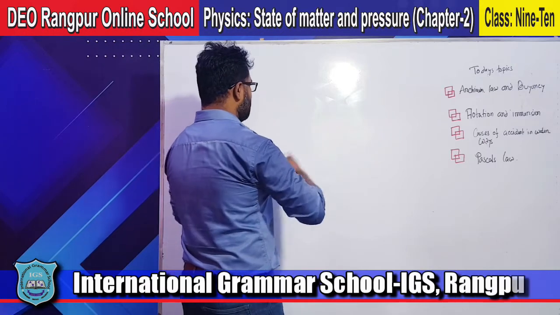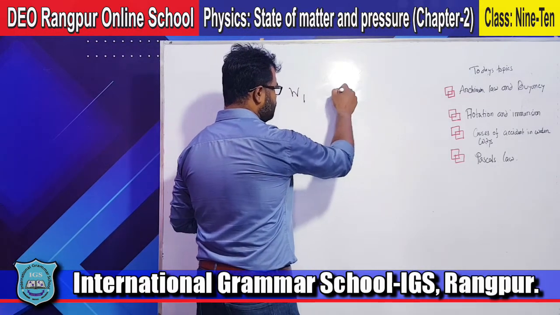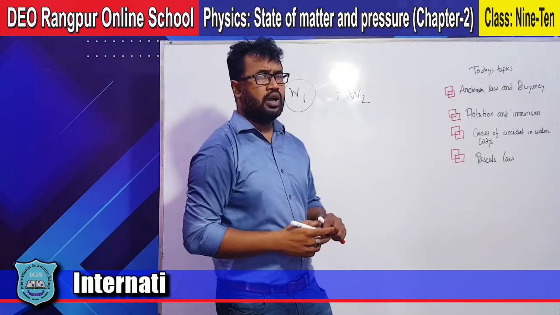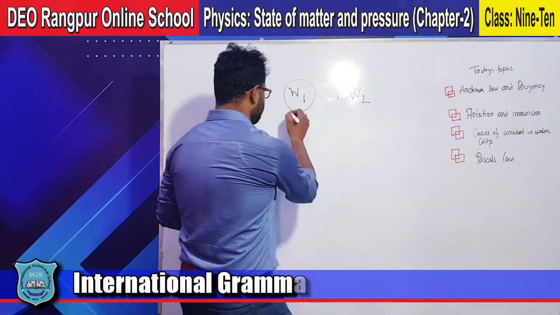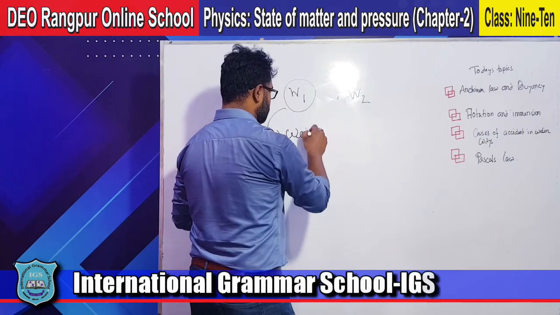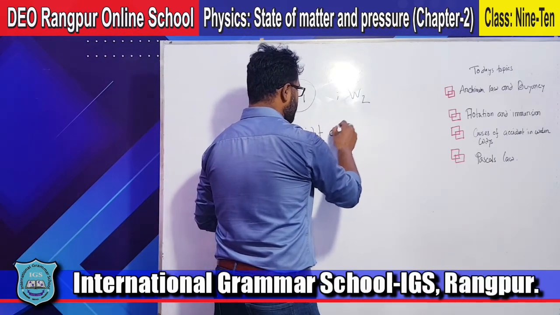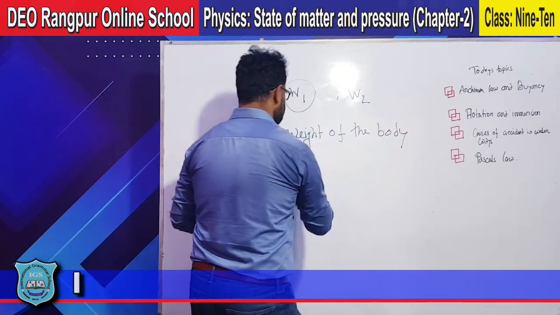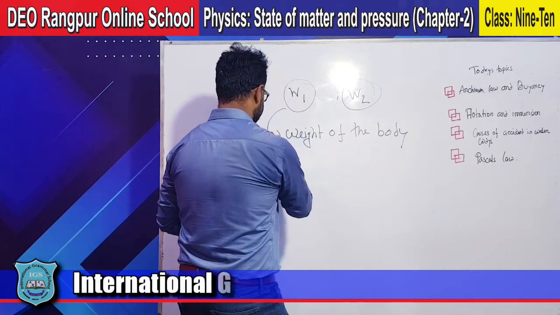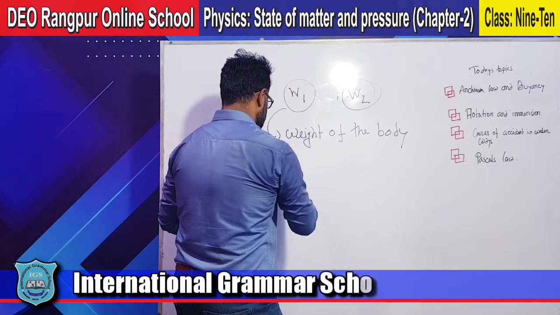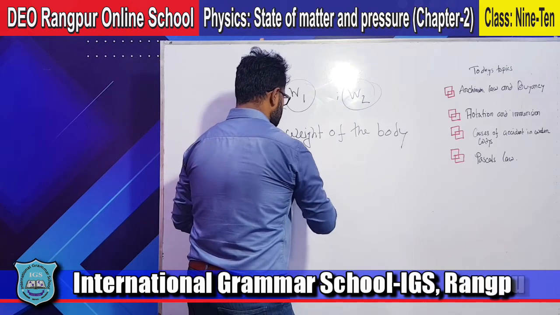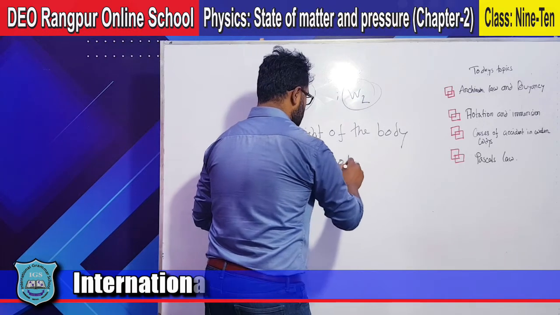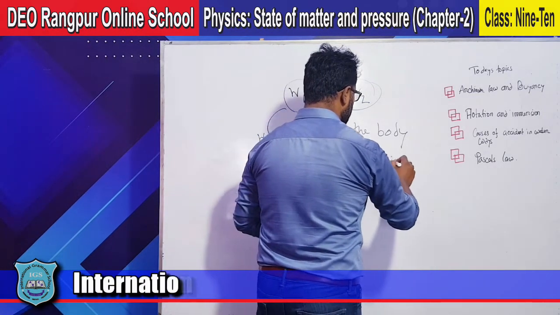Suppose I'm writing W1 and W2. What is W1 here? W1 is the weight of the body, and W2 is the weight of the displaced water.